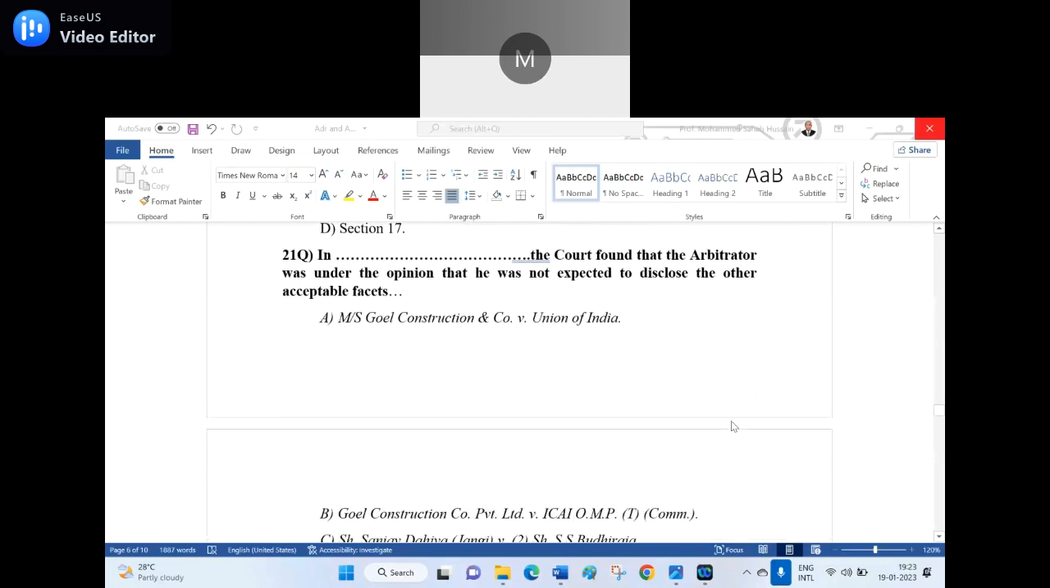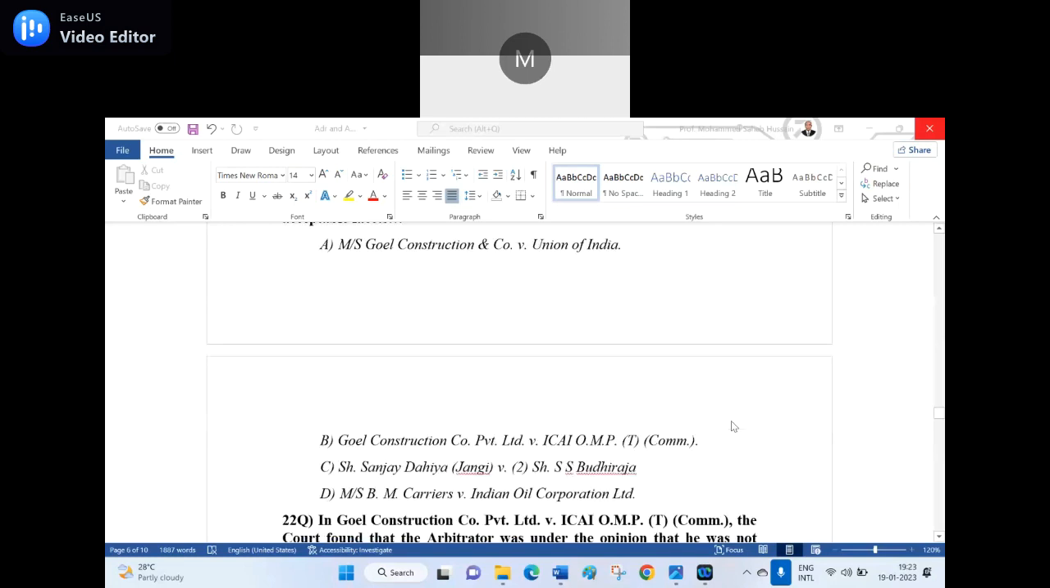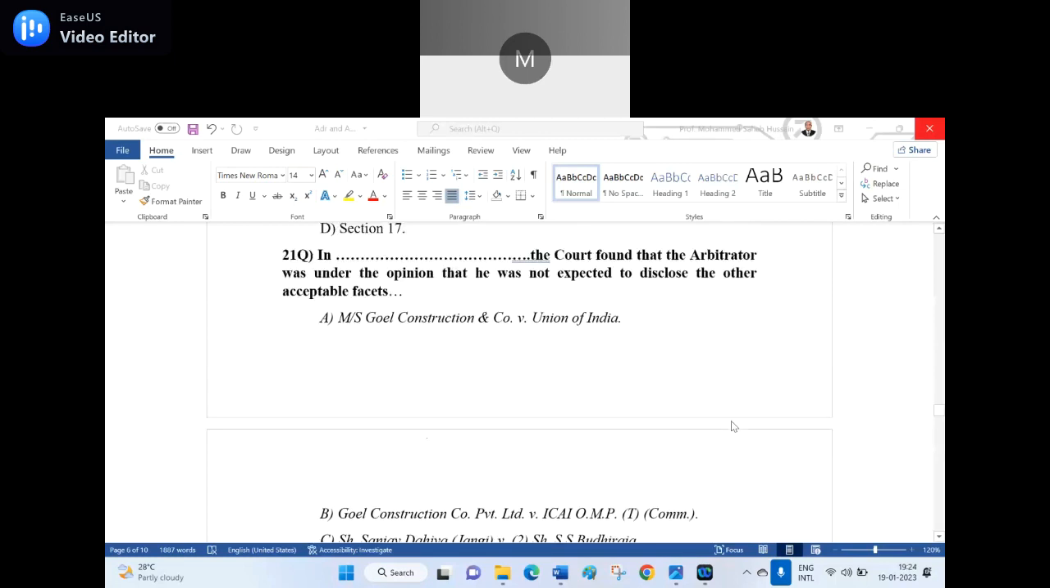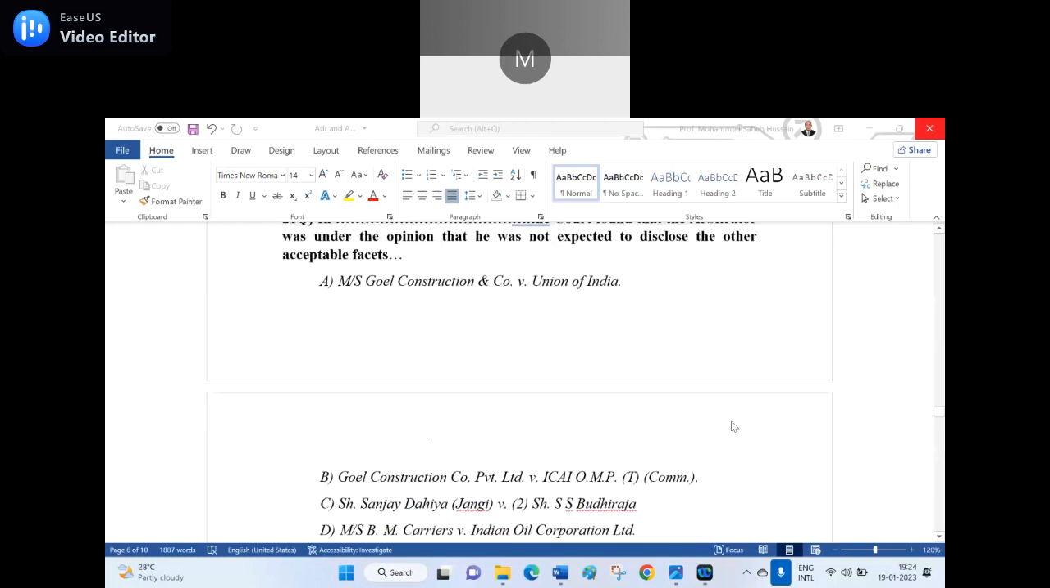21st question. In dash, the court found that the arbitrator was under the opinion that he was not expected to disclose the other acceptable facets. A, MS Goyal Construction and Company versus Union of India. B, Goyal Construction Company Private Limited versus ICAI OMP(T) Commission. C, Sanjay Dhariwal versus Shri Budhiraja. And D, Messrs BM Carrier versus Indian Oil Corporation Limited. Which one is the right option among A, B, C, D for the 21st question?